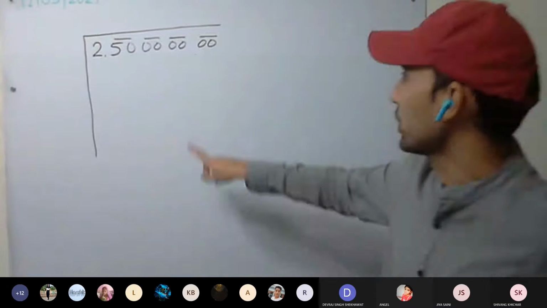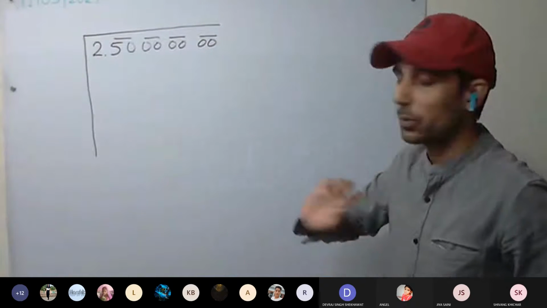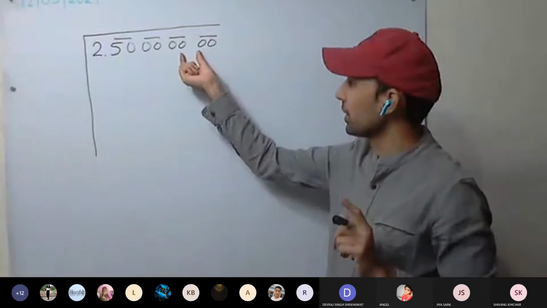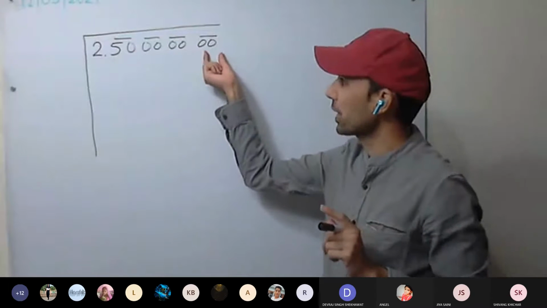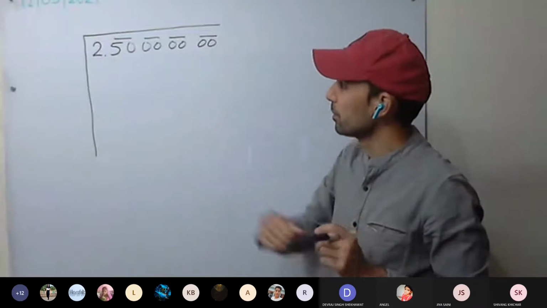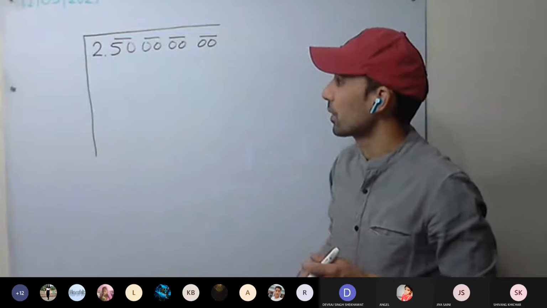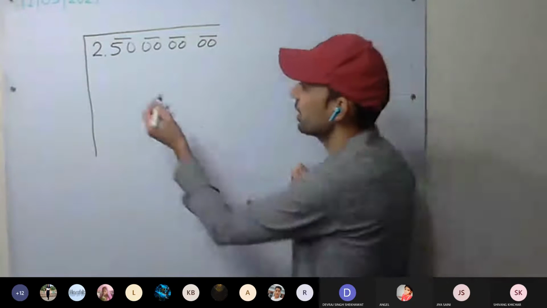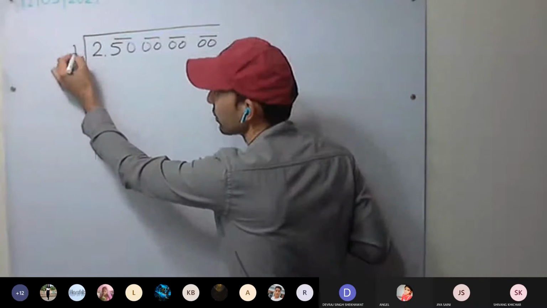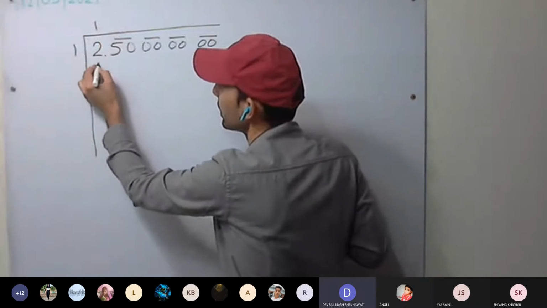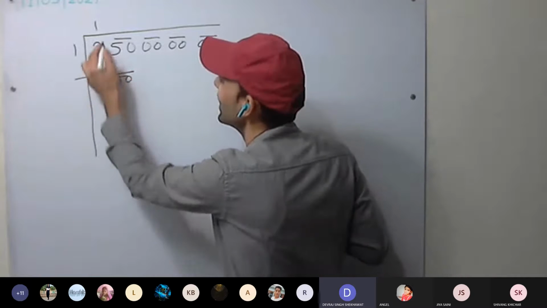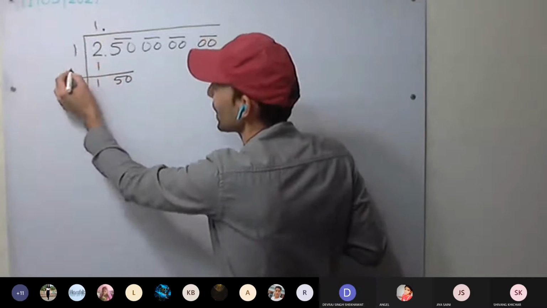Okay, 2.5. Do it. So this much we have to do. From each pair, we are going to get 1 decimal place. So what should we have, 1 square or 2 square? 1. Okay. 1 1 is 1.